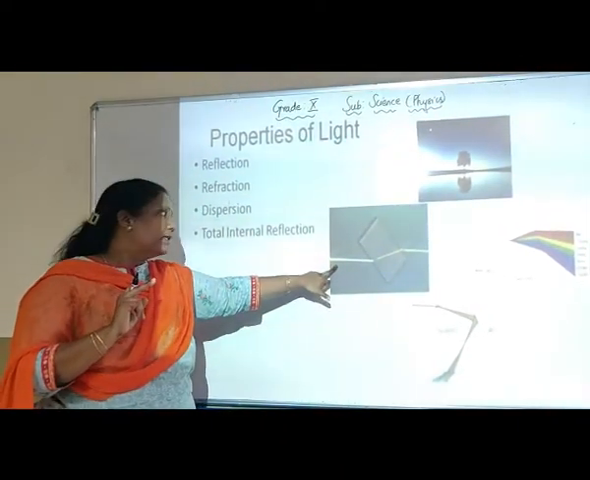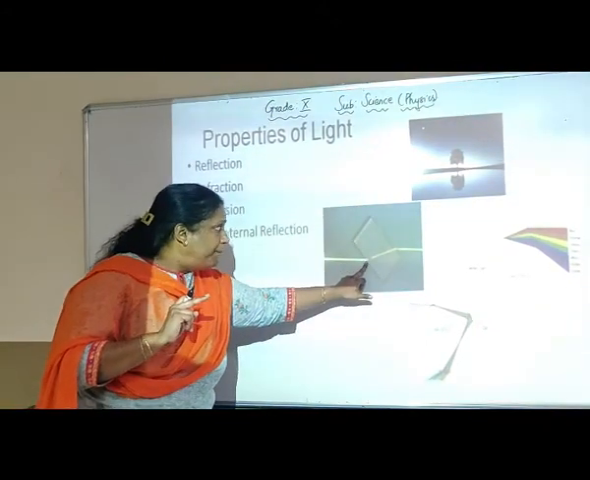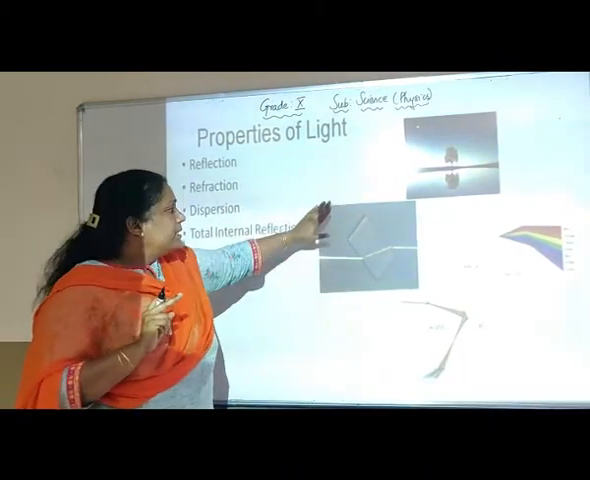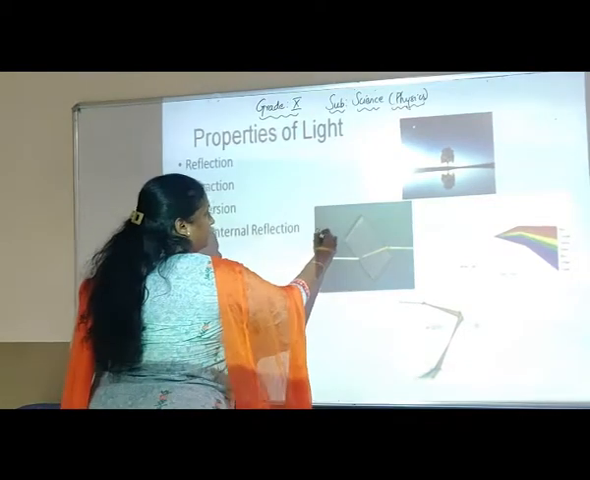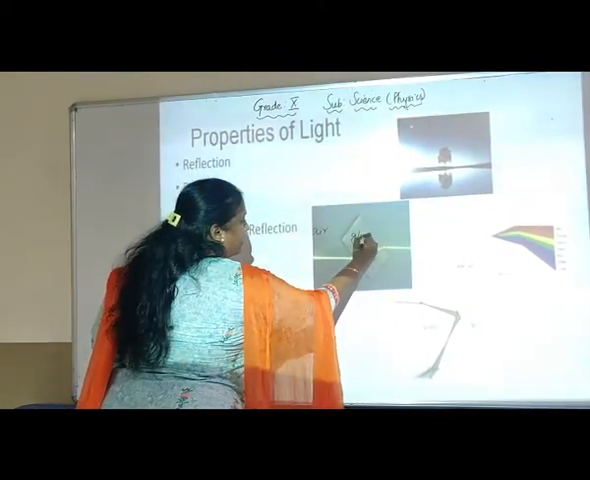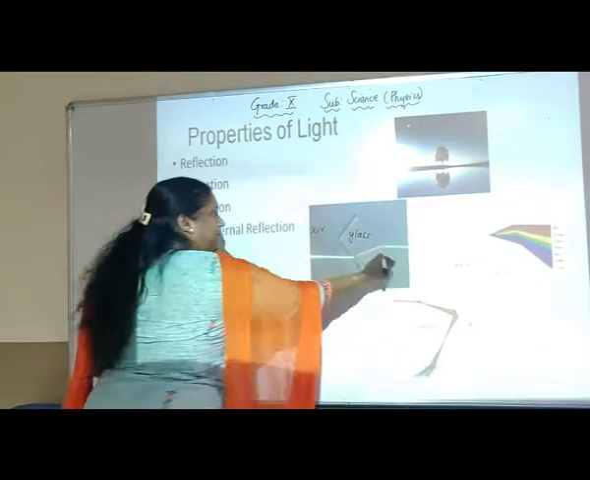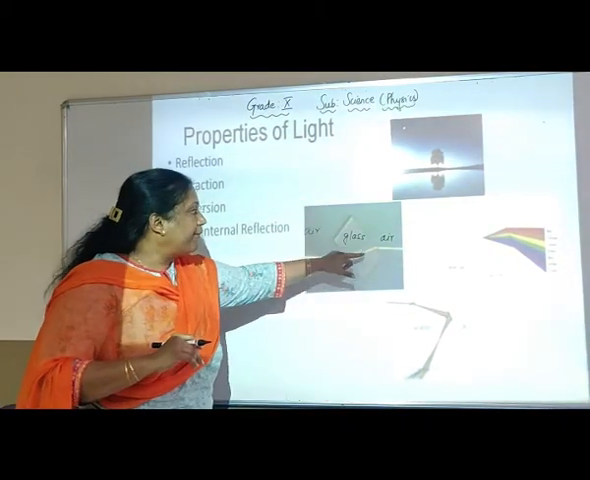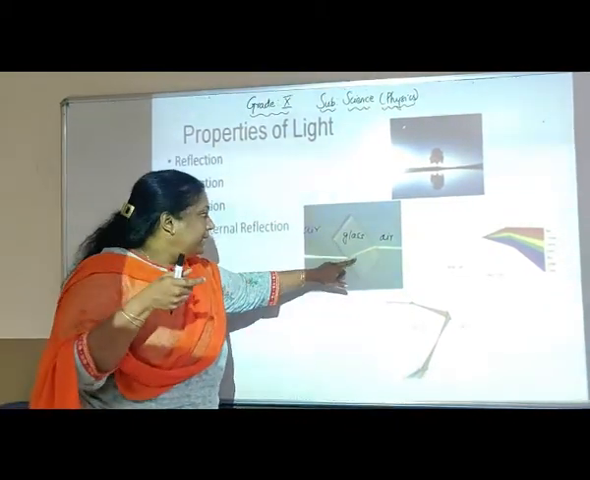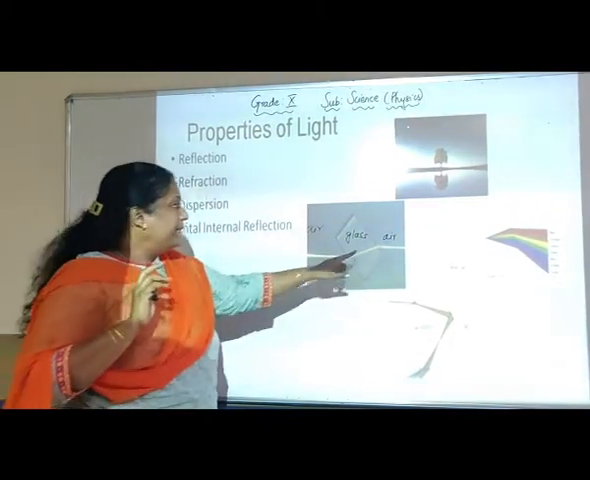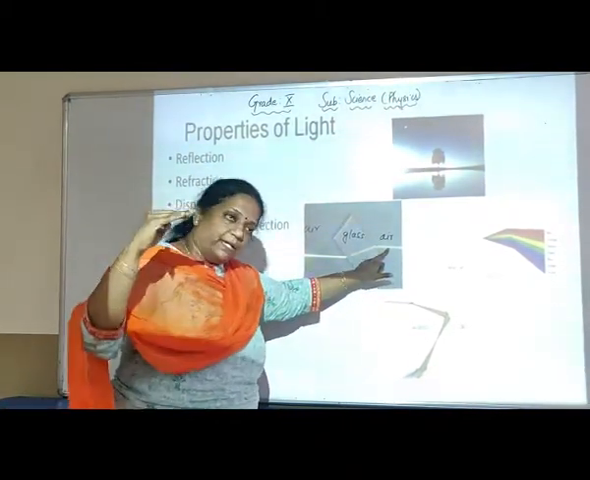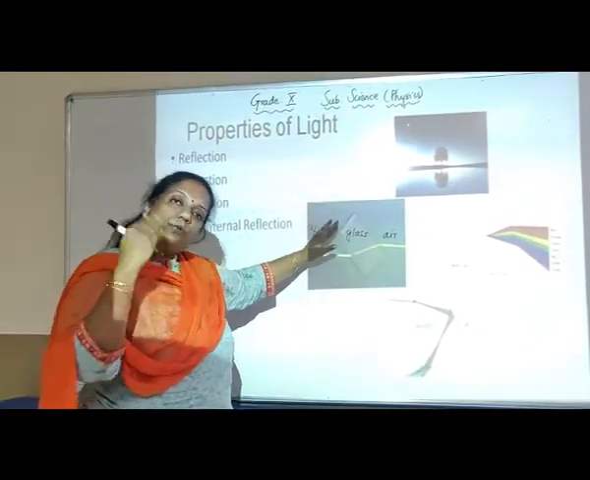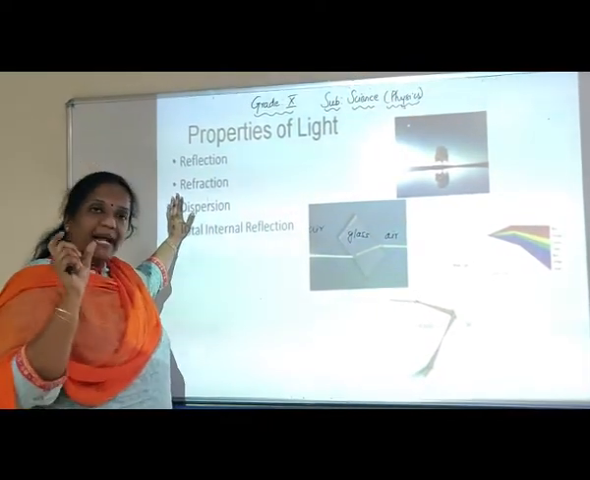Next is refraction, which is here. What do you observe in this? You observe that the light seems to bend when it goes from one medium. This is called a medium. Say suppose this is air and this is a slab of glass, and again there is air this side. So when light goes from air and falls on the glass slab, the light seems to bend. And when it comes out, again it seems to bend. So this bending of light rays, when it goes from one medium to another, is called refraction.